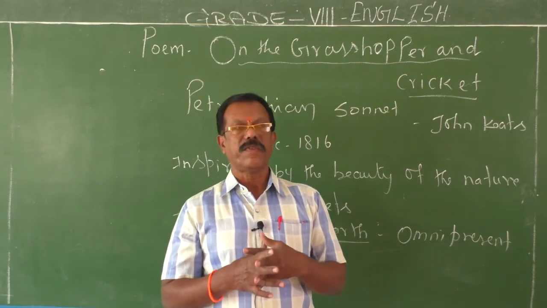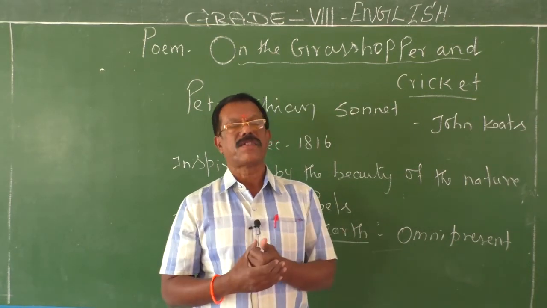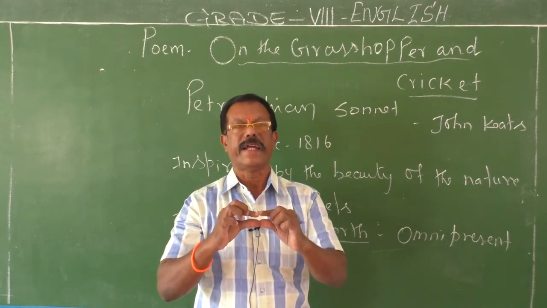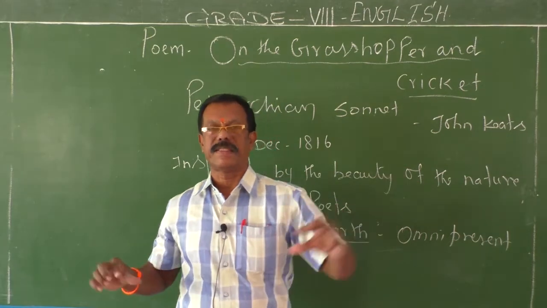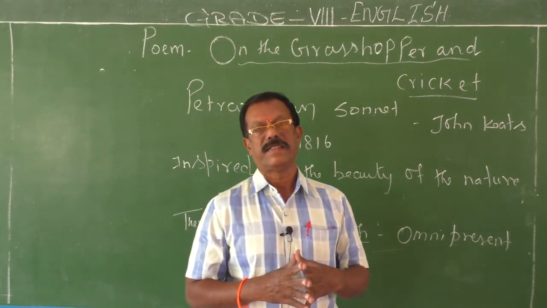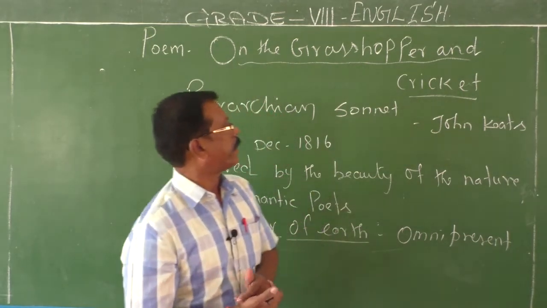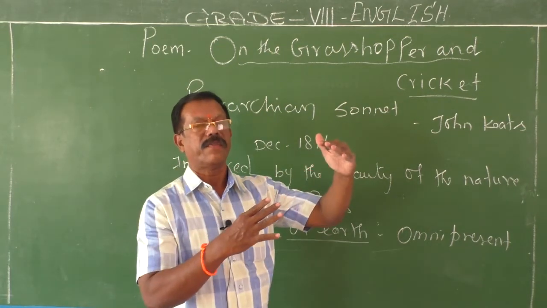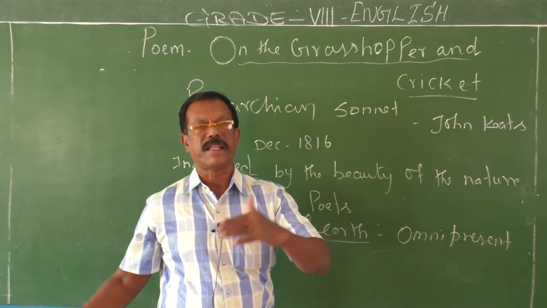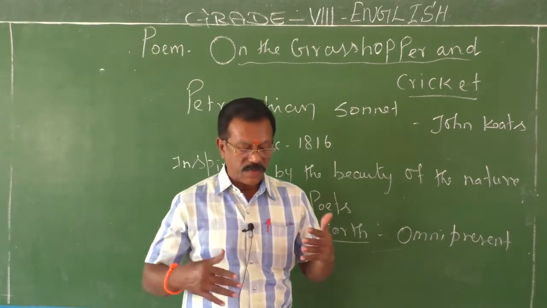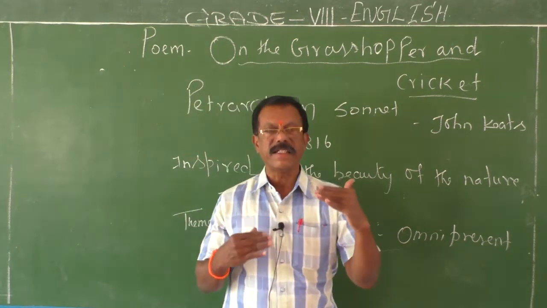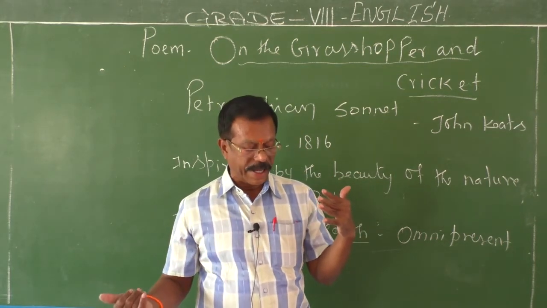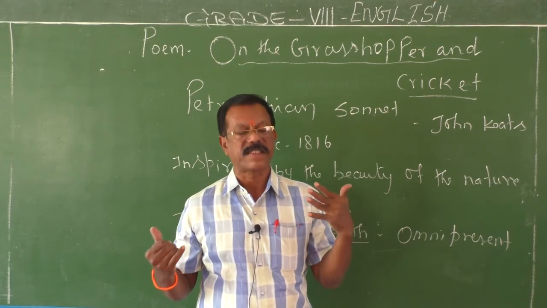In the sonnet also we have two types. In one type of sonnet, two lines are joined together just like a pair of lines. There you can have 7 couplets. So 7 into 2, 14 lines. In another sonnet, that is called a Petrarchan sonnet, the first 8 lines form a paragraph and the remaining 6 lines form another paragraph. In this way, the first 8 lines of the poem are generally called the octave and the remaining 6 lines of the poem are called the sestet.